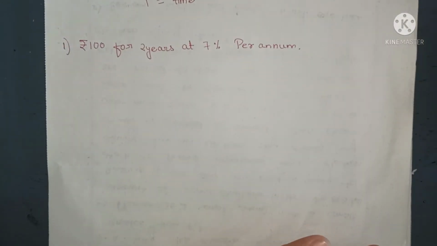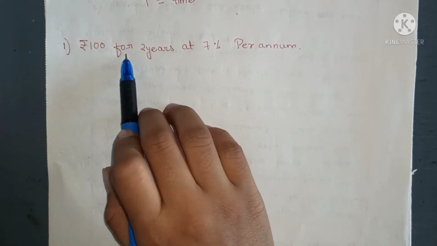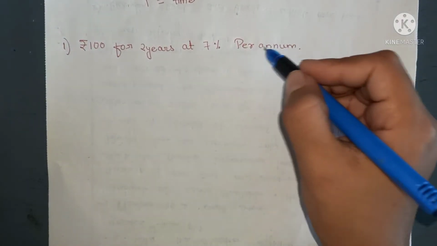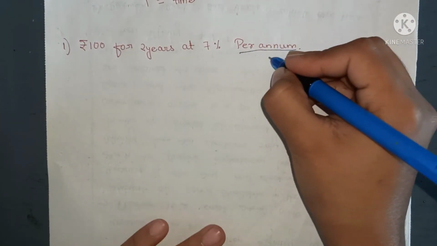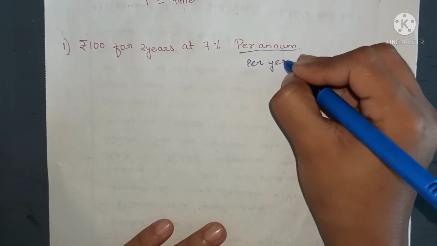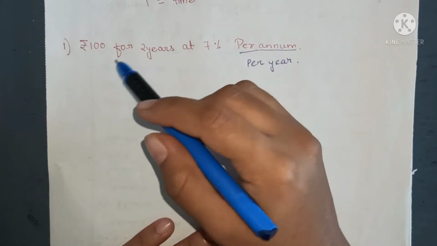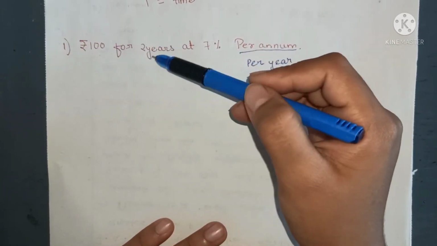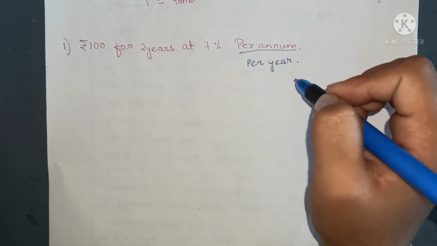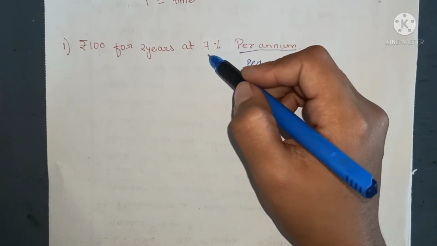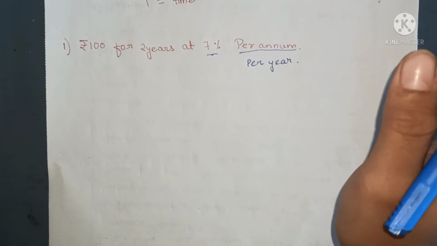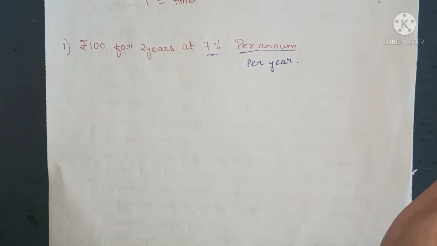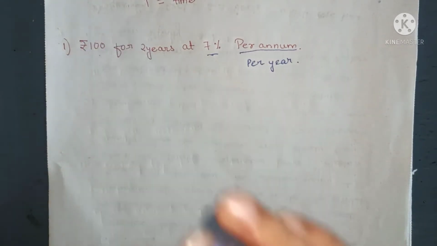Now let us do one example. Rupees 100 for 2 years at 7% per annum. Now what is the meaning of per annum? Per annum means per year, that is every year. Every year, if I'm taking a loan of 100 rupees for 2 years, every year the bank or the institution will charge 7% of interest on the total money.